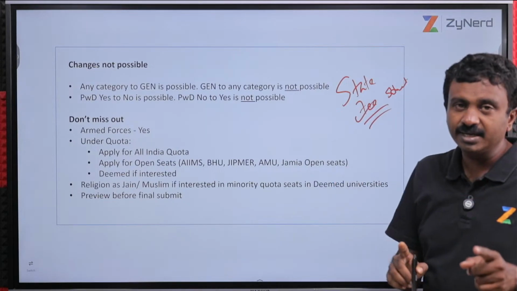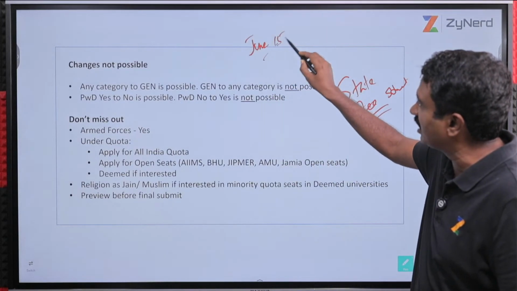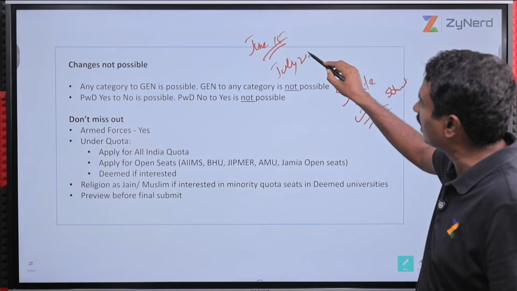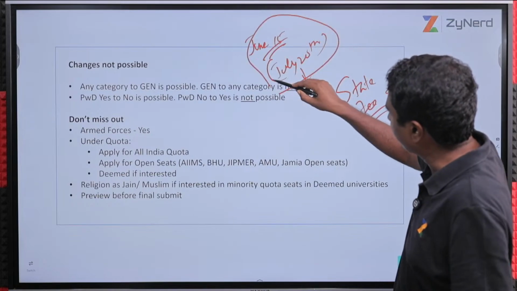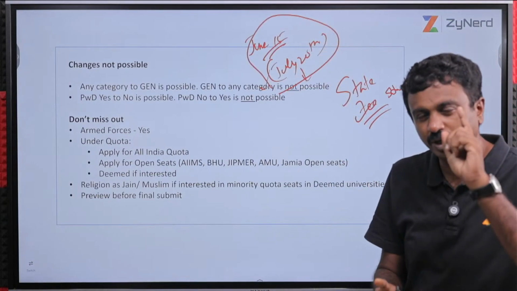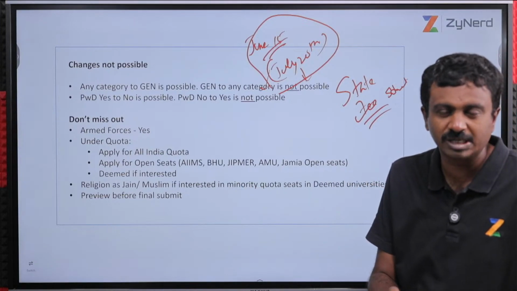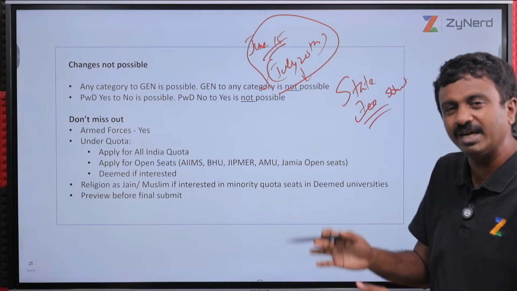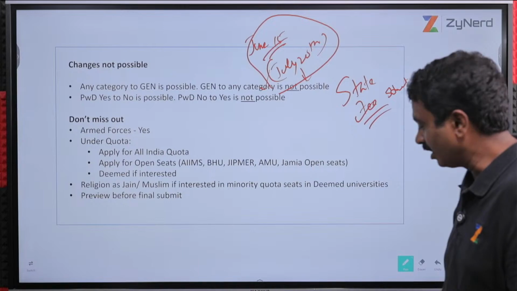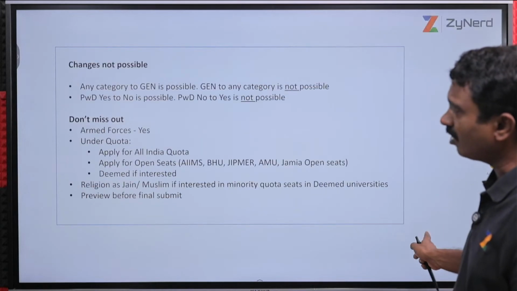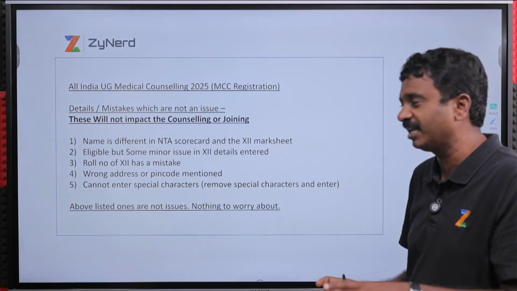Second, deemed universities also put up one fee, let us say on June 15th, and on July 20th they will come up with another notification with a revised fee. We know that. That is why we update everything on the last date for you to go through it once, the final one, before choice filling starts. Even during round 2, some institutes update. We will keep updating that, but at least before round 1, whatever is the latest, we try to update, and you'll have the fee in ZyNerd on Saturday or Sunday for All India Counselling. Then for state counsellings, once the state prospectus comes and they update the final fee, we will update that.